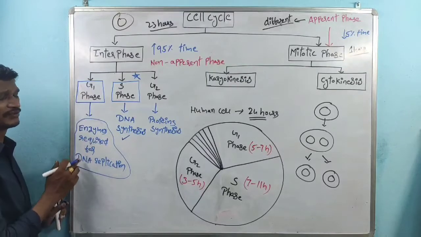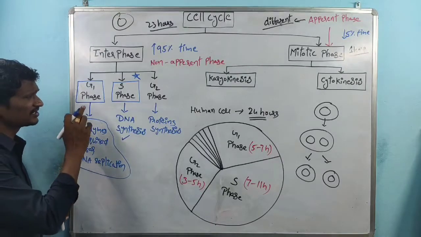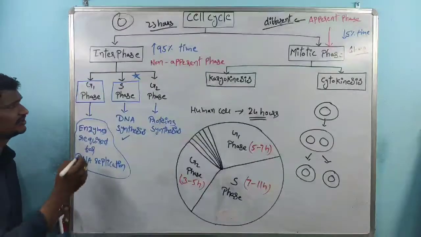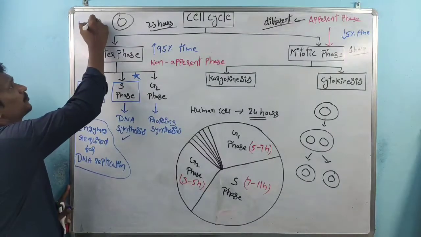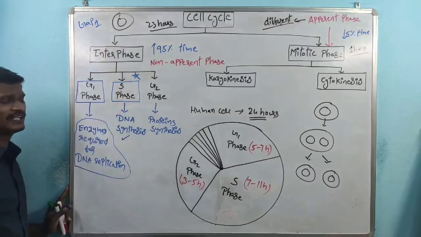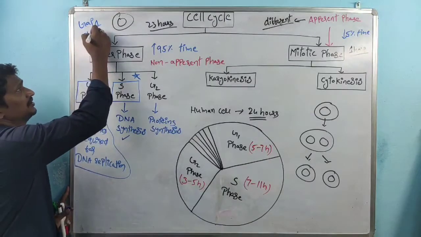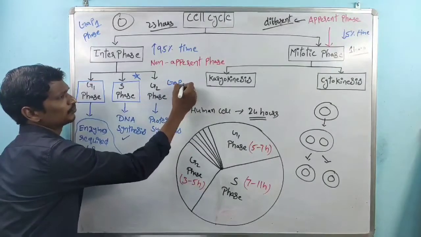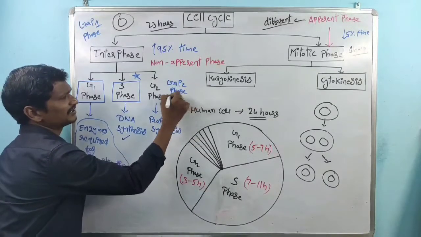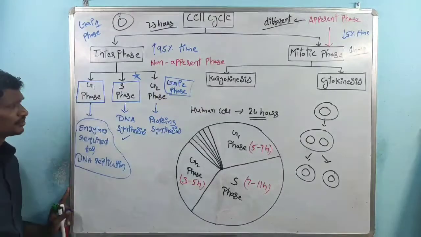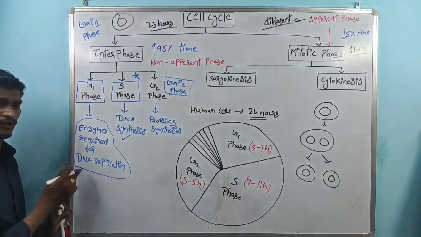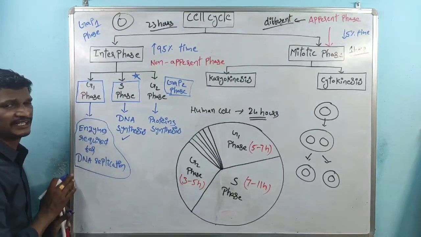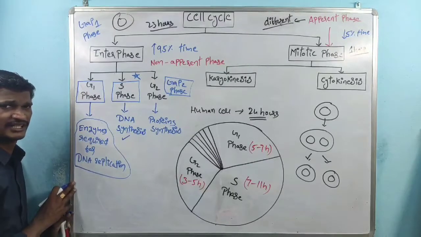Actually, sir, why is this called G1 and why is this called G2? See, G1 indicates gap 1 phase. G2 indicates gap 2 phase. So G1 phase is involved in the synthesis of enzymes involved in the DNA synthesis or DNA replication process.